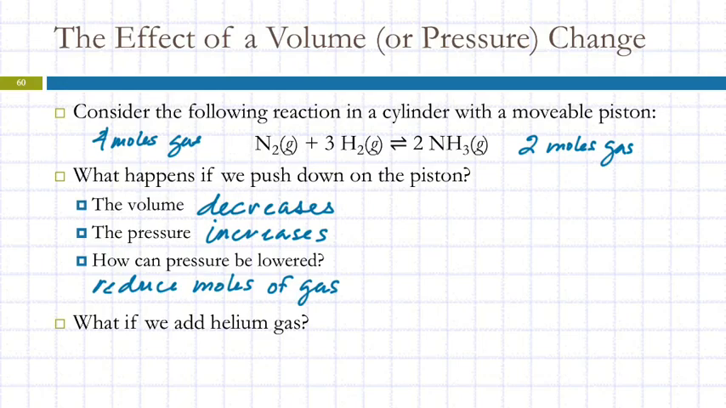So we put pressure on this, and it says, I don't like that. You've made me change, right? How can we reduce the pressure? By shifting to the side with fewer moles of gas. So this will cause the reaction to shift to the right. Everybody with me on that?